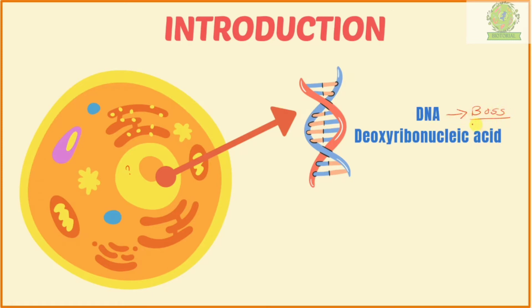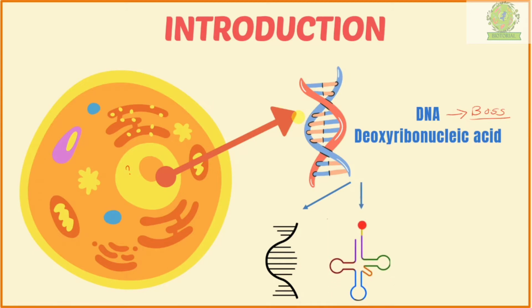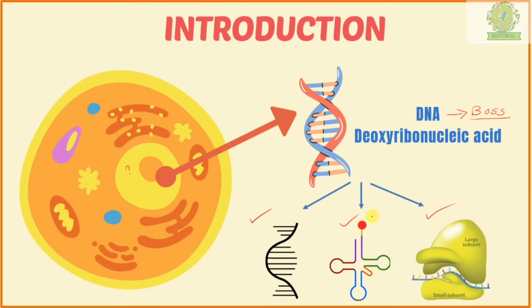Let us consider that this DNA is the boss. It doesn't leave its office, which is the nucleus. So DNA will never leave the nucleus. So how will it perform its function? Who is going to help it? It has three different assistants, namely mRNA, that is messenger RNA, the second one is tRNA, that is transfer RNA, and the last one is ribosomal RNA, which is also known as rRNA. So these three RNAs are DNA's assistants. Let us consider that.